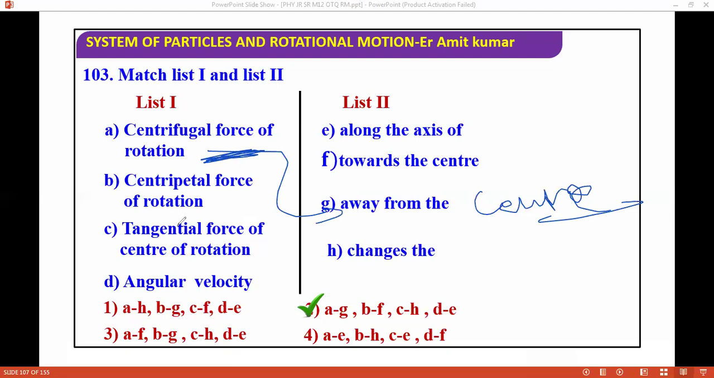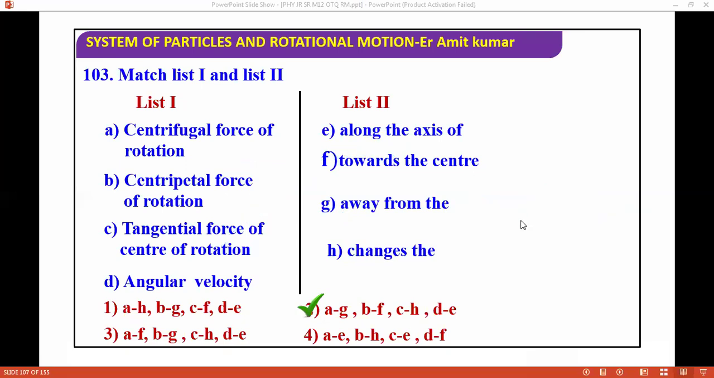Now centripetal force is towards the center, no problem. And tangential force is along the tangent to the motion. Angular velocity changes. So this is the thing. I had to write it properly, but you can go with these options. No issue in it. Next question I'm moving ahead.